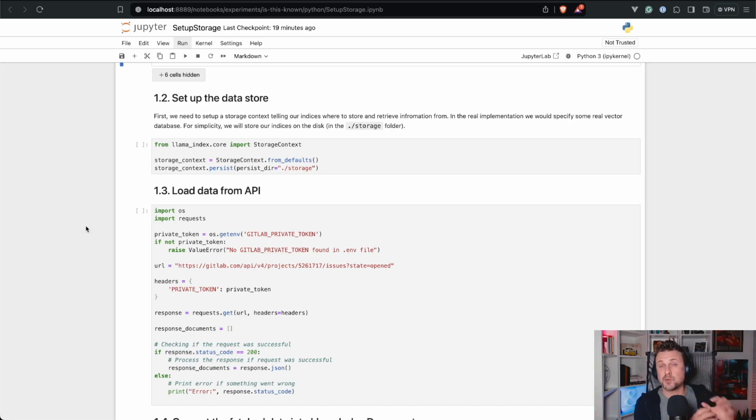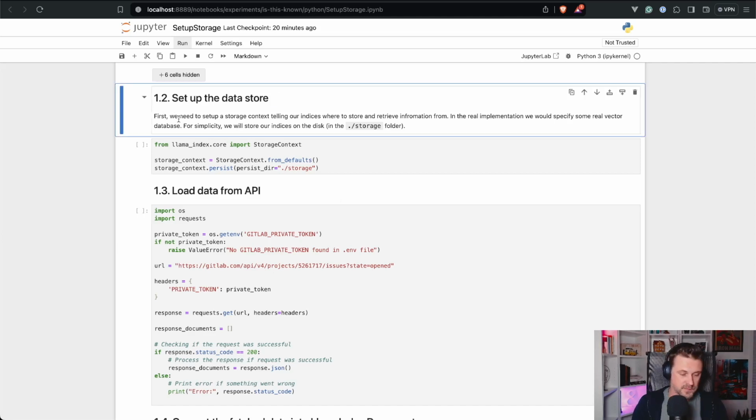This supposedly should increase the speed of our solution. But we do not want to deal with complex vector storage to connect several storage like real databases for vectors. In this particular case, our data store will just be a folder on our hard drive. That's where we will dump all the numbers, and that's where we will retrieve them from when we need to get information about those issues that we store there. And this step is exactly about that.